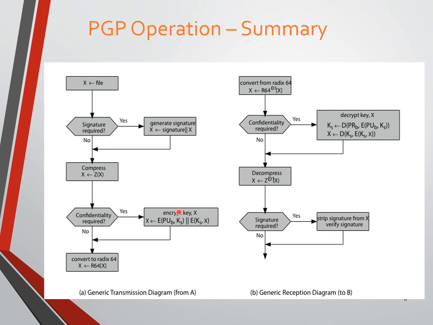Okay, so we are going to achieve the confidentiality. So we are going to encrypt the compressed data here, using a secret key. Here we are going to perform a symmetric encryption algorithm. Okay, so a common secret key that we are using for encryption and decryption. So that is the meaning here.